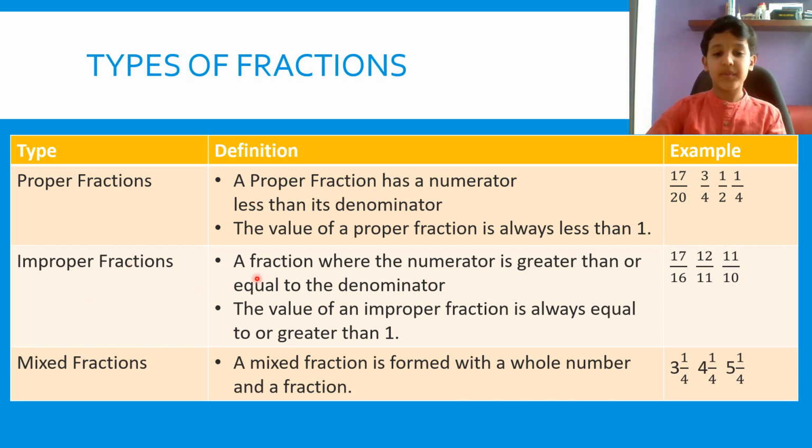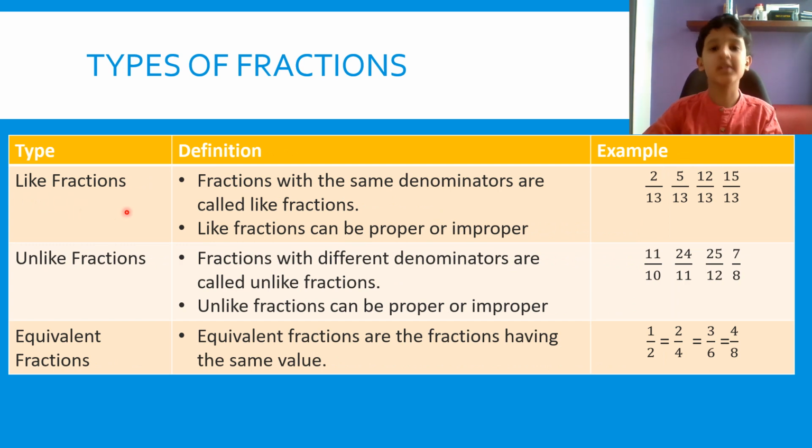Improper fraction. A fraction where the numerator is greater than or equal to the denominator. The value of an improper fraction is always greater than or equal to 1. For example, 17/16, 12/11, and 11/10. Mixed fractions. A mixed fraction is formed with a whole number and a fraction. For example, 3 1/4, 4 1/4, and 5 1/4.